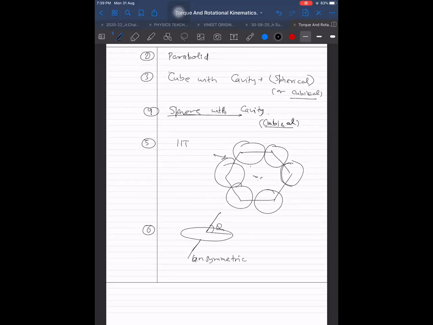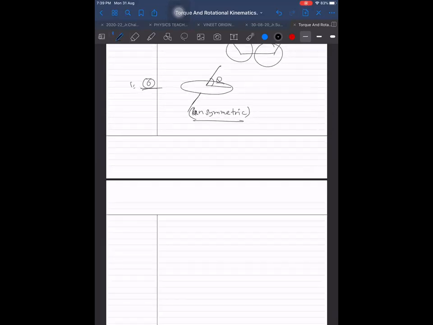Unsymmetric cases. I was taking a diametric or perpendicular axis. Both are symmetric cases. If it is an unsymmetric axis, can we still find the moment of inertia or not? That I would like to take. And then one very important case that I would like to explain: I should tell you now, without proof, something. After some time, I will give its proof.